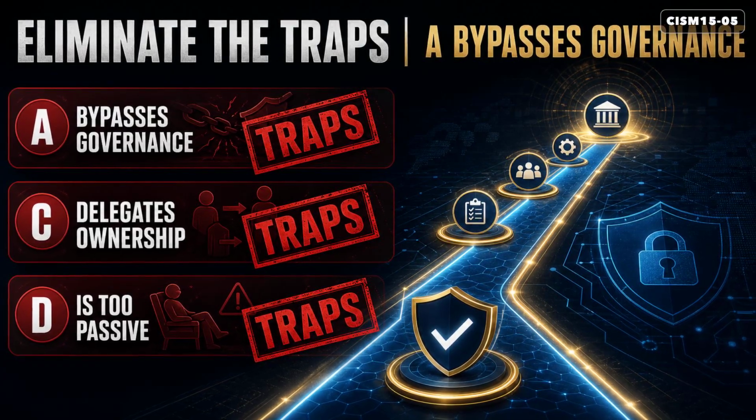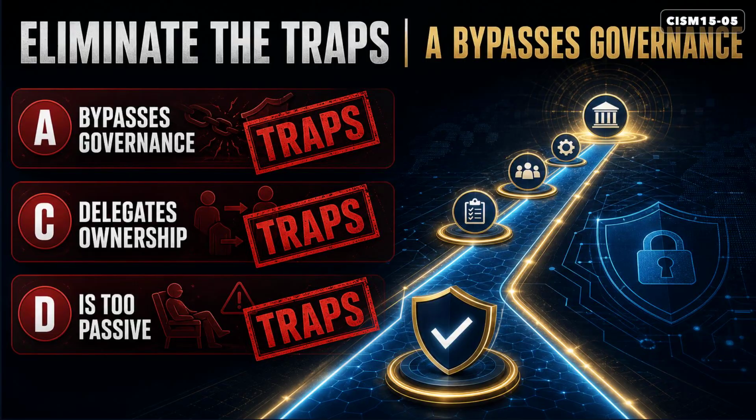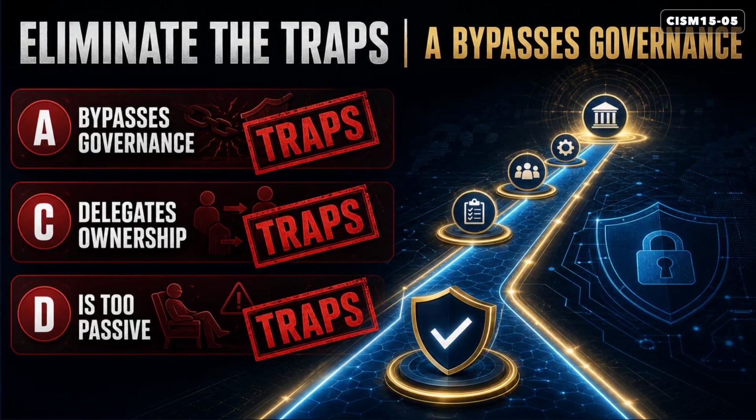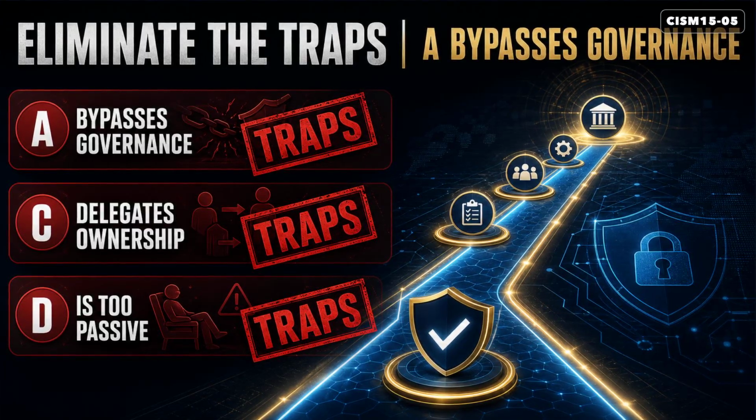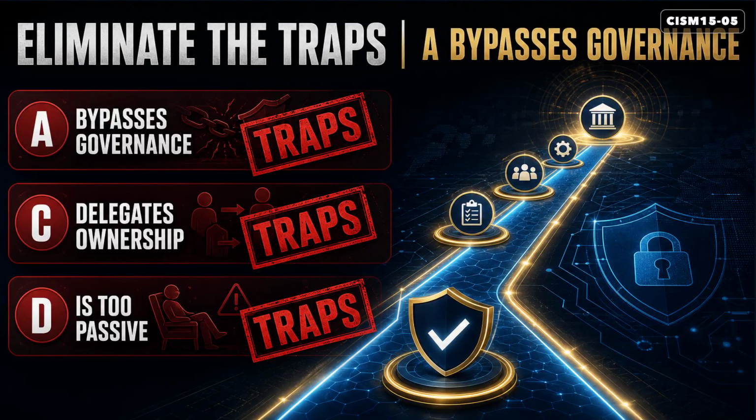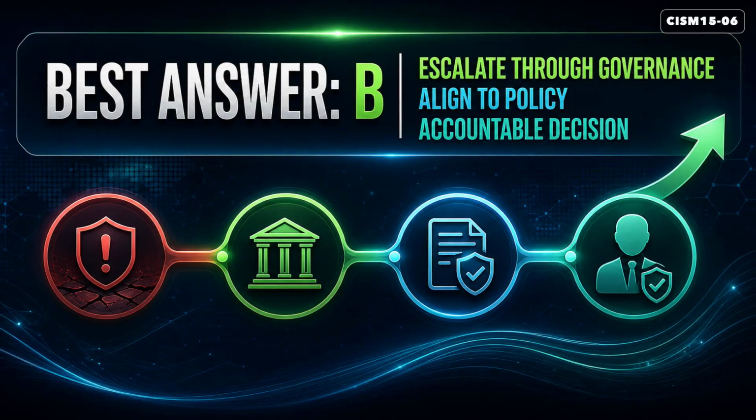Option A feels decisive, but it bypasses the business decision process unless there is an immediate emergency authority. Option C delegates a governance problem to implementation teams. Option D is too passive. None of those creates clear risk ownership.